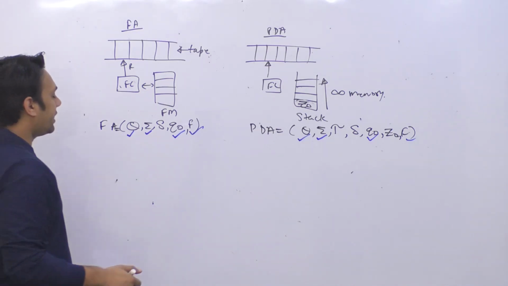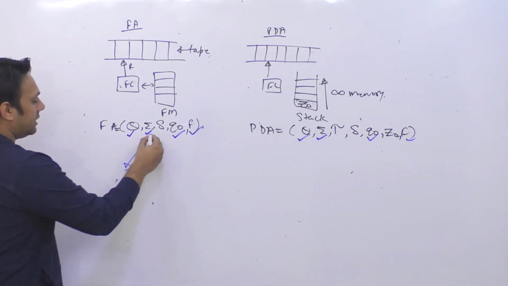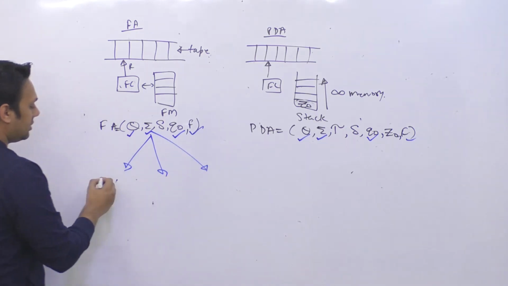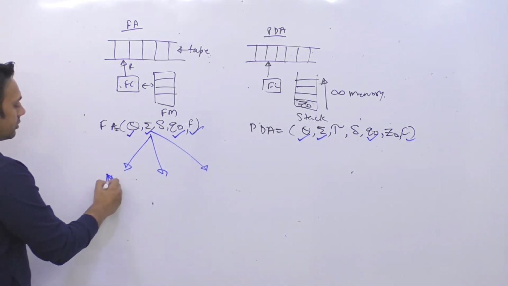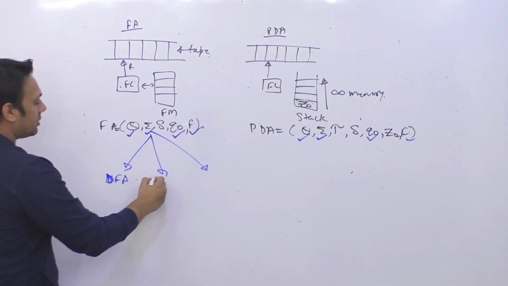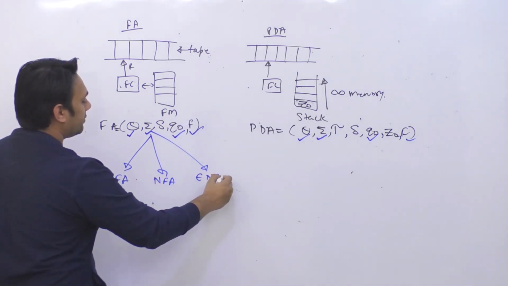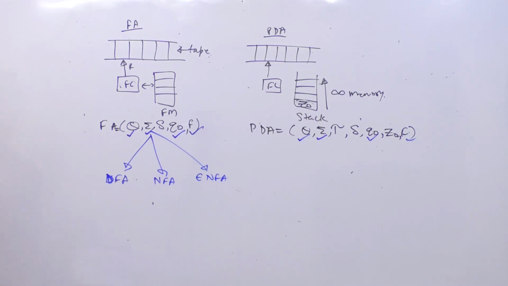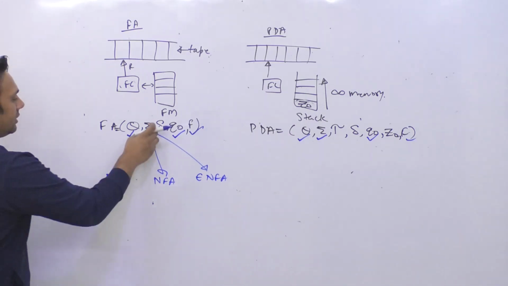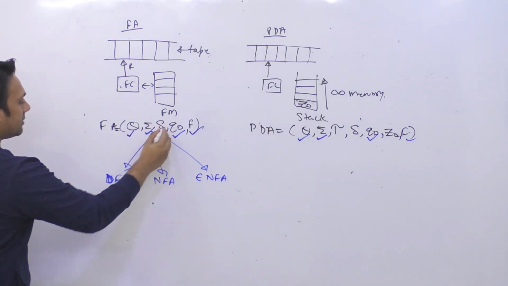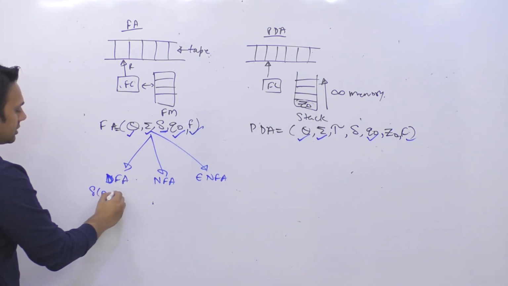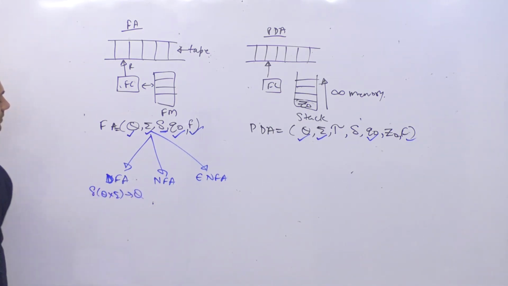Now in case of finite automata, again we have these 3 types: deterministic finite automata, non-deterministic finite automata, and the third one is epsilon non-deterministic finite automata. In case of DFA, delta is Q cross summation takes us to Q states.